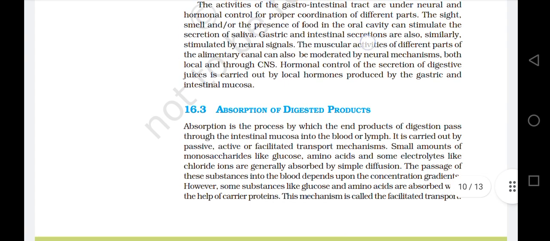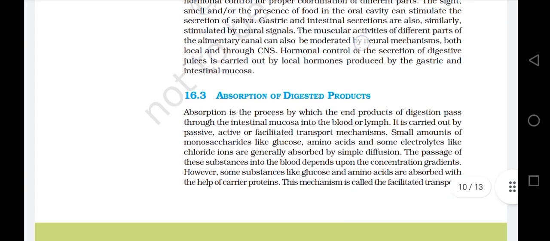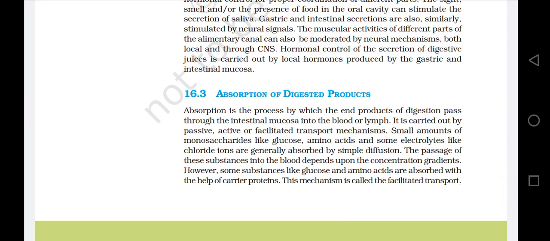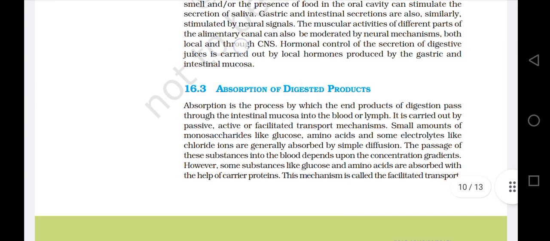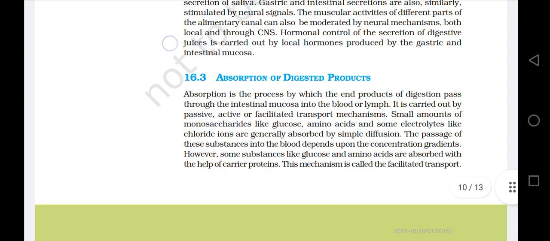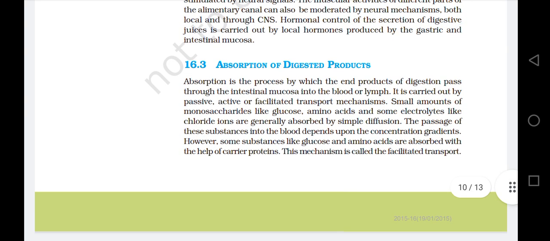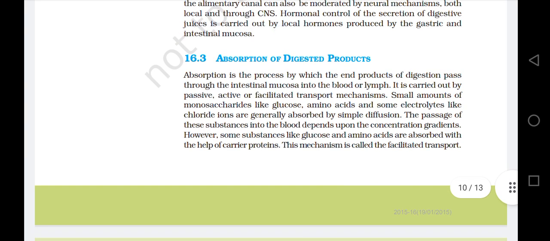The muscular activities of different parts of the alimentary canal can also be moderated by neural mechanisms, both local and through the CNS. CNS means central nervous system. Hormonal control of the secretion of digestive juices is carried out by local hormones produced by the gastrointestinal mucosa.